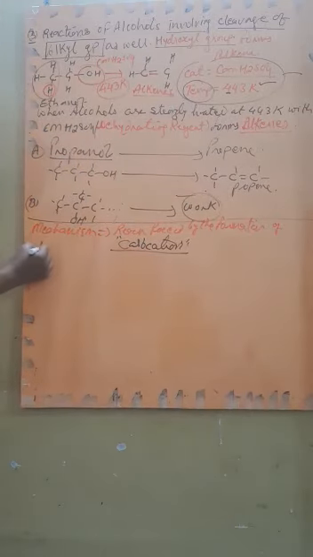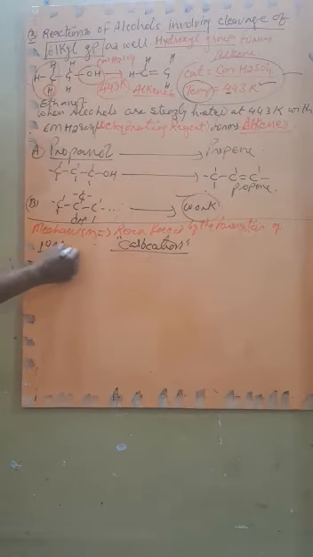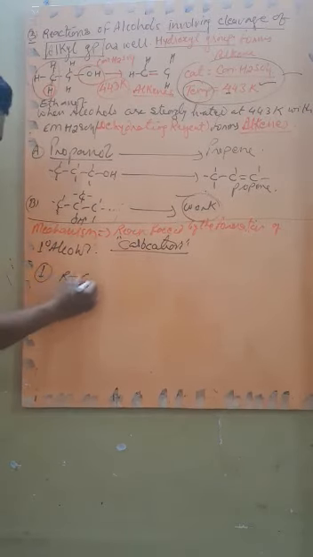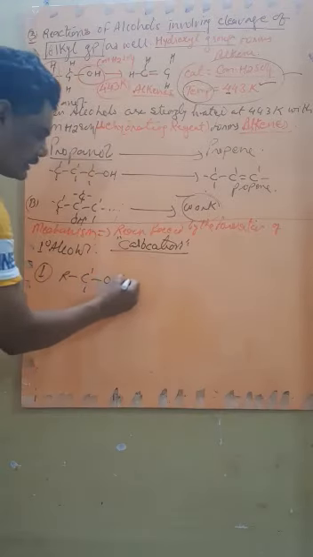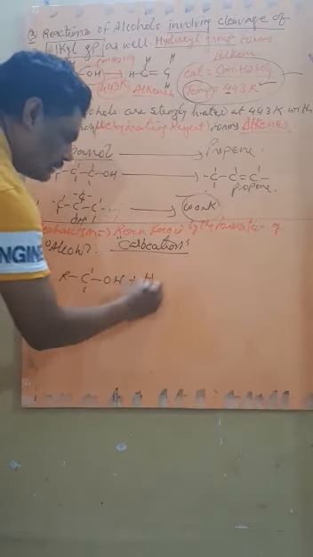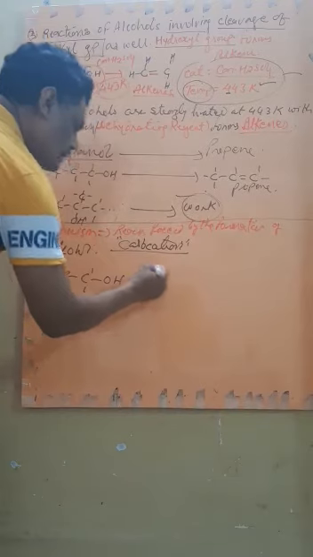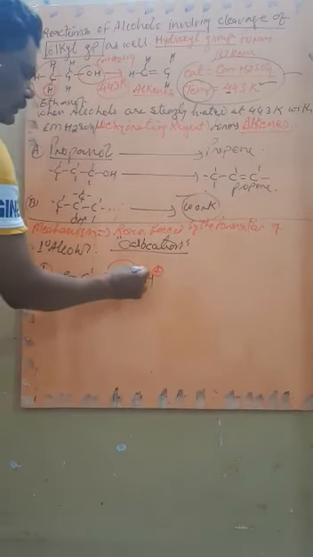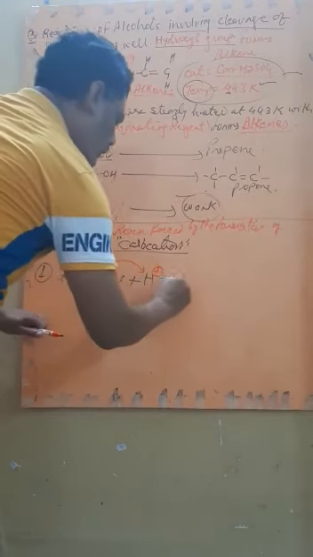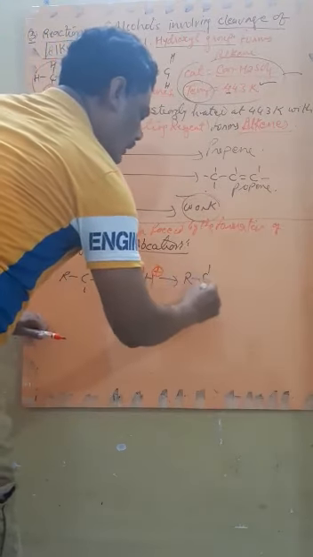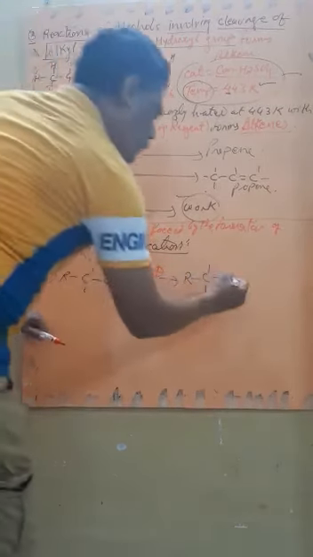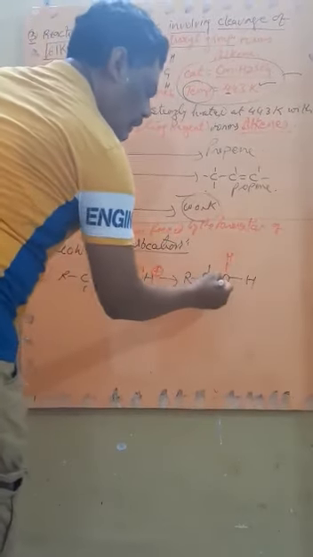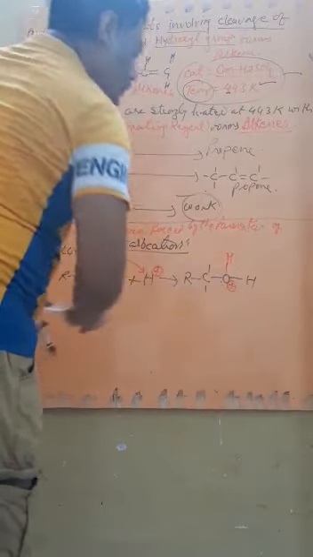I am working with primary alcohol. First step, RCH2OH with acidic medium, that is H cation. Oxygen has two lone pairs. It will give its lone pair. So there will be protonation, RCH2, this is O, this is H. And now this is the protonated alcohol, with one lone pair and a positive charge.